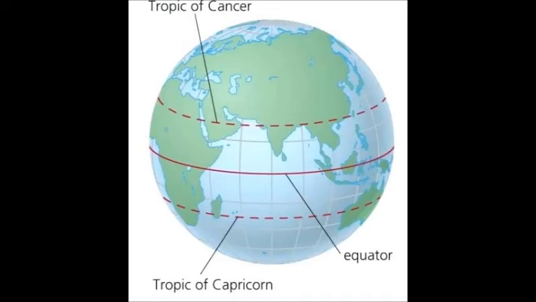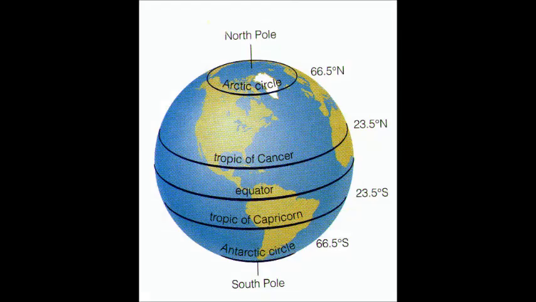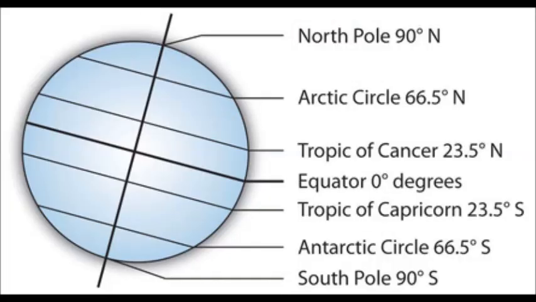And the sixth one is 90 degree north, and last one is 90 degree south latitude. They are found at North Pole and South Pole.